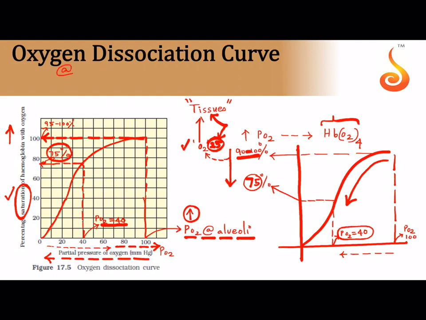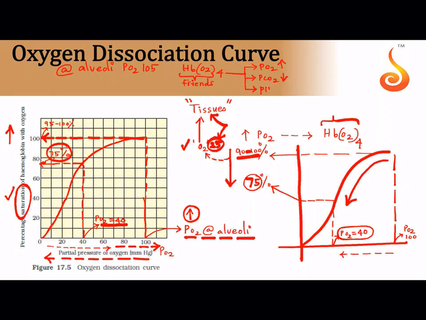Then there are a lot of factors that allow this. For example, at the alveoli, the partial pressure of oxygen is very high, that is 105. So hemoglobin and oxygen, both of them bind together, they become friends of each other. This is only for your understanding. Now, what are the factors which favor the friendship of hemoglobin and oxygen in the alveoli? The obvious factor is PO2 should be high. Another factor is PCO2 should be low.